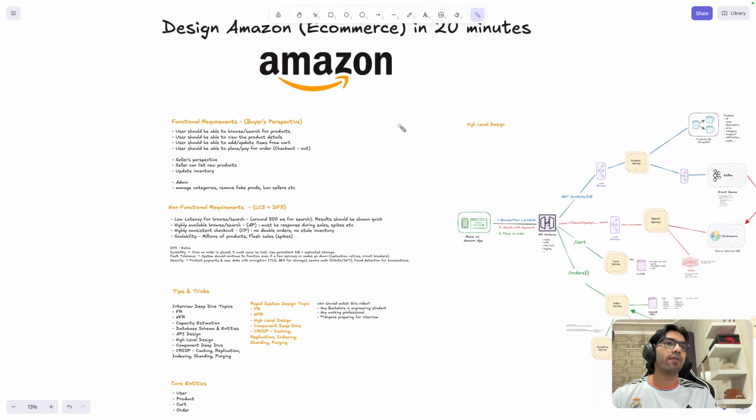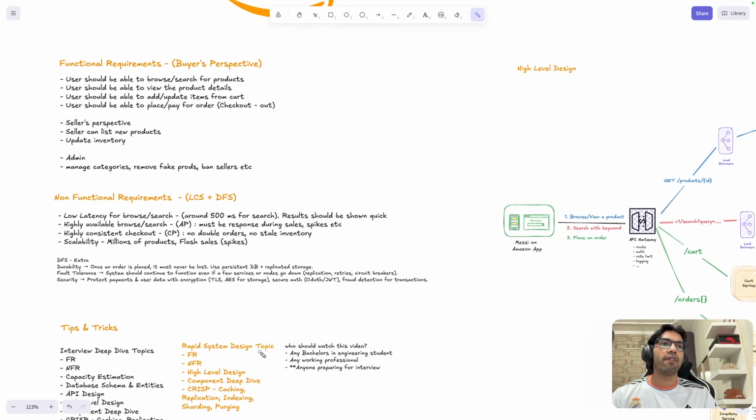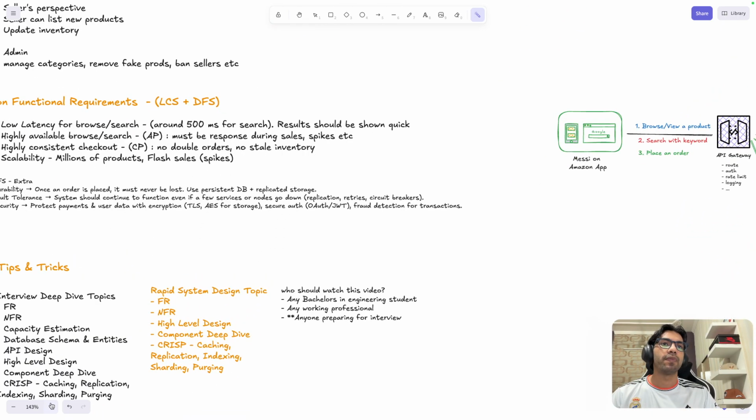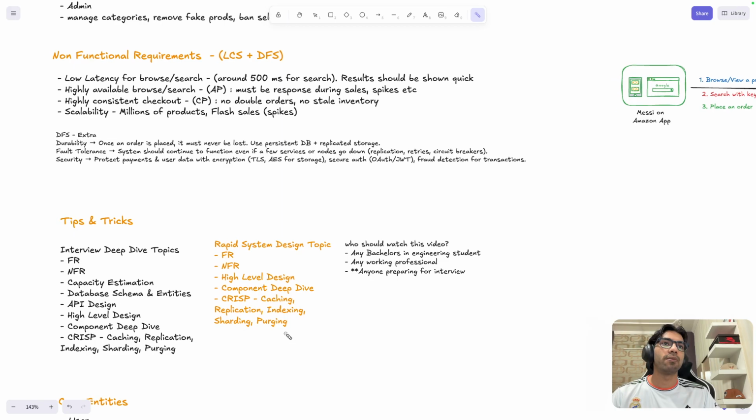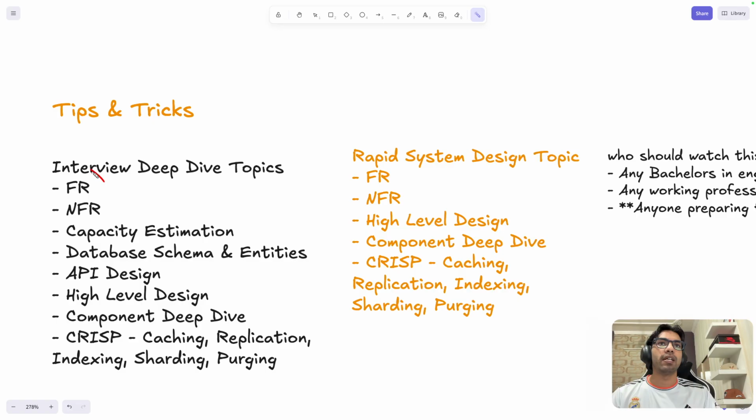As I have given so many interviews, I would like to highlight one thing. Whenever you are in a system design interview, your interview will revolve around these topics: functional requirements, non-functional requirements, capacity estimation, database design, API design, high-level design, component deep dive, and CRIPS. CRIPS is something that I have created, but it generally revolves around scalability, right?